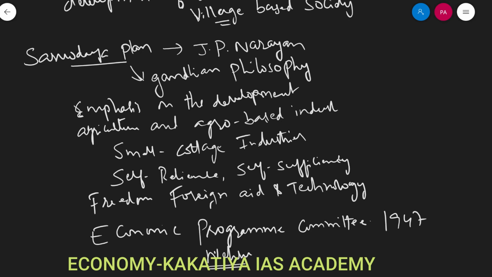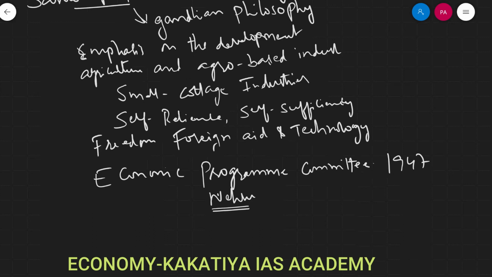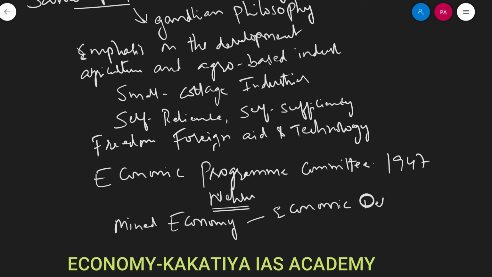So it is from this process we see the emergence of mixed economy, where our forefathers promoted economic development by abolishing concentration of wealth as well as private monopoly on the economic development. So the purpose of this mixed economy is to promote economic development.